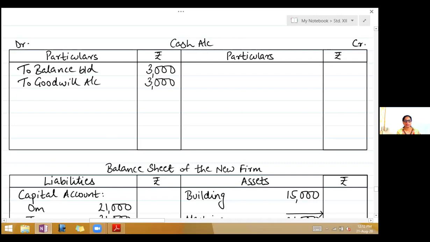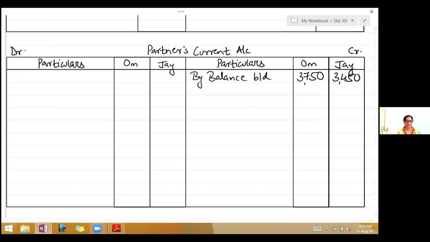Then this goodwill has to be distributed to the old partners in sacrifice ratio. Now sacrifice ratio, to calculate you need the new ratio. If it is not given, you have to take the old ratio. So here entry would be goodwill account debit to current account. So take the current account. On the credit side, write by goodwill account. This 3,000 goodwill will now be distributed in the ratio of 3:2. So it will be 1,800 and 1,200.